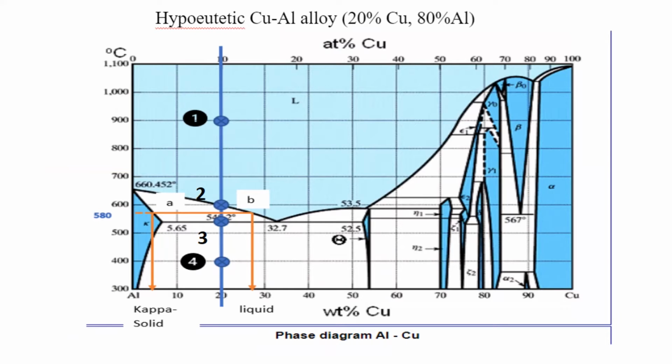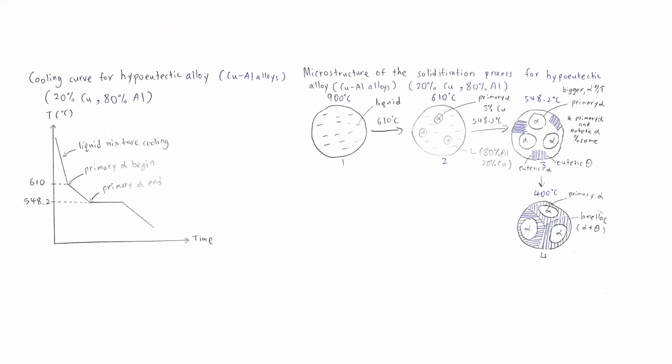The second composition that I chose for question 2 is a hypoeutectic copper aluminium alloy, which consists of 20% copper. Compared with the eutectic alloy, this phase diagram has 4 points to be stated. Point 1 is 900 degrees Celsius, point 2, which touches the liquidus line, is 610 degrees Celsius, point 3 is 548.2 degrees Celsius, and lastly 400 degrees Celsius. Same as before, at point 1 the alloy behaves like a pure metal at 900 degrees Celsius in liquid form, as shown in microstructure 1.